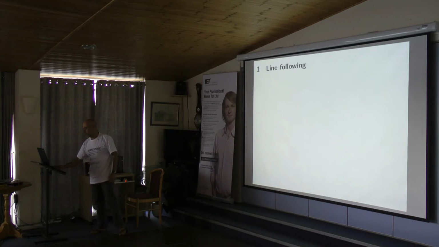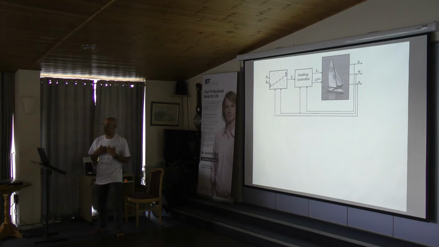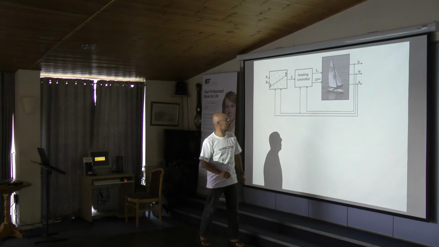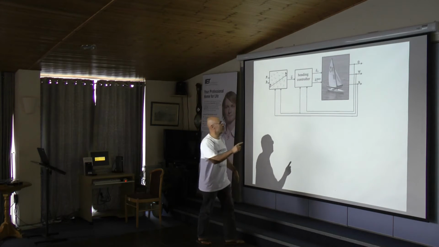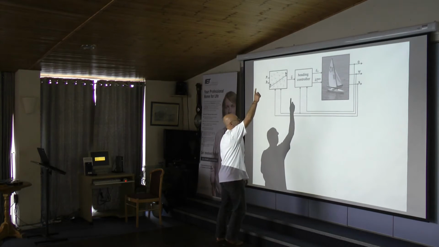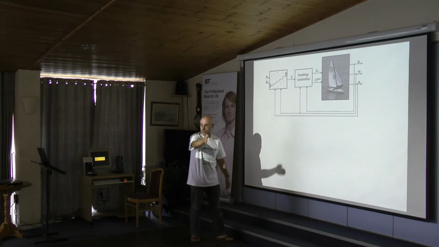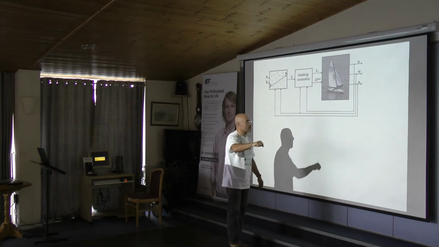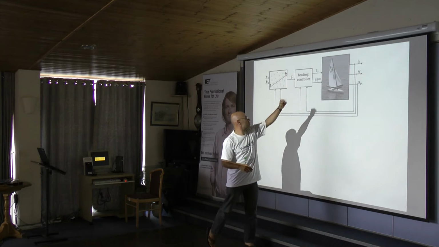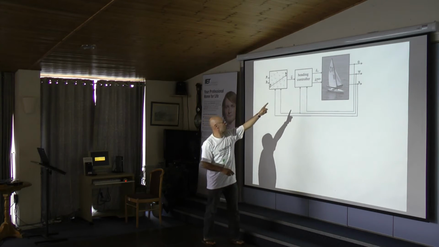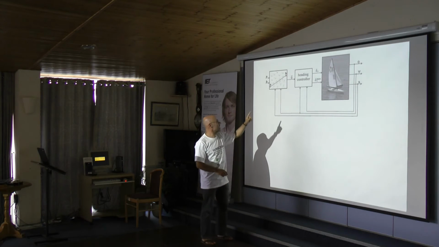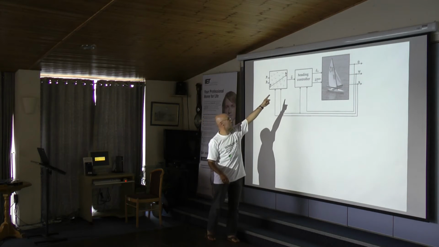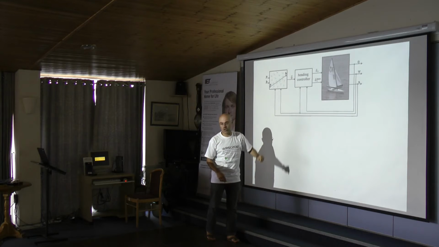So first of all, the line following. We decompose it into two controllers. The first controller is a heading controller, or primitive controller. The input is the heading you want, and it will give you the angle for the rudder and the tuning for the sail. I will first explain this one, and then I will provide another controller that will give you the heading to be followed.